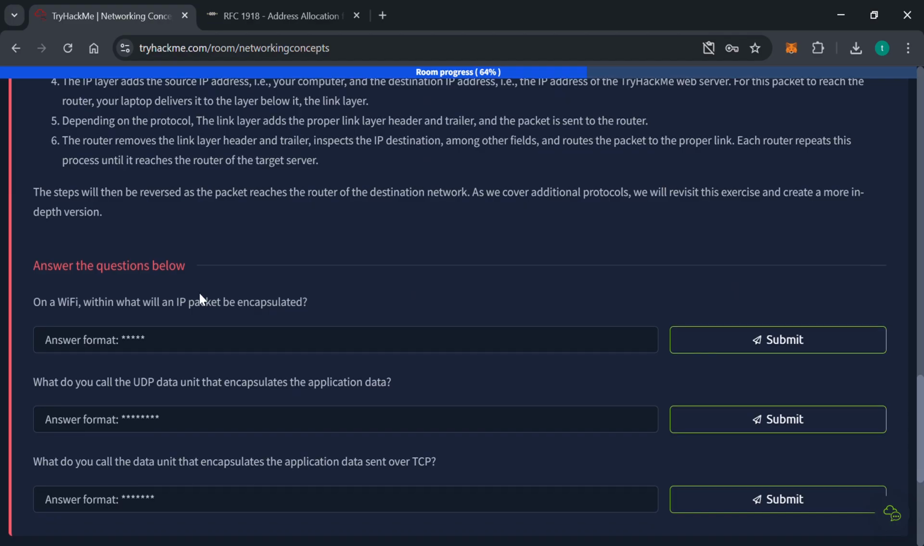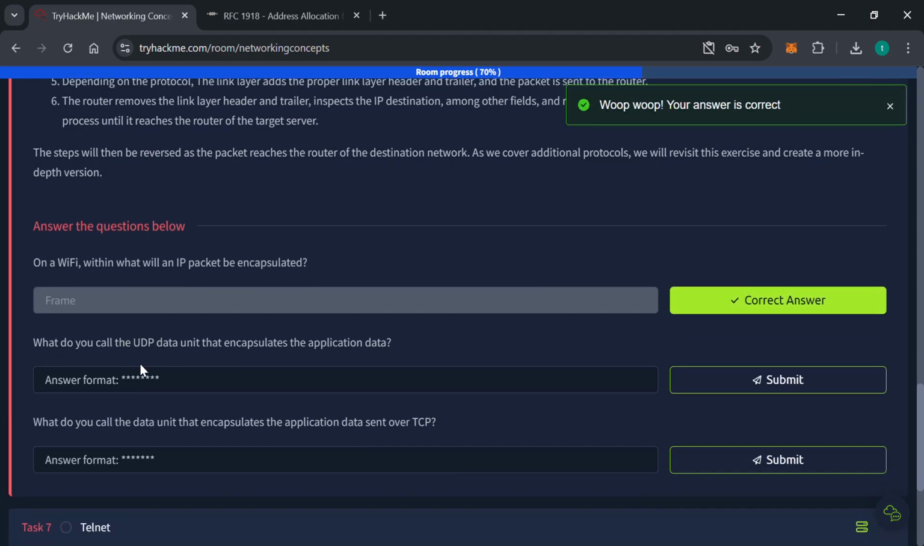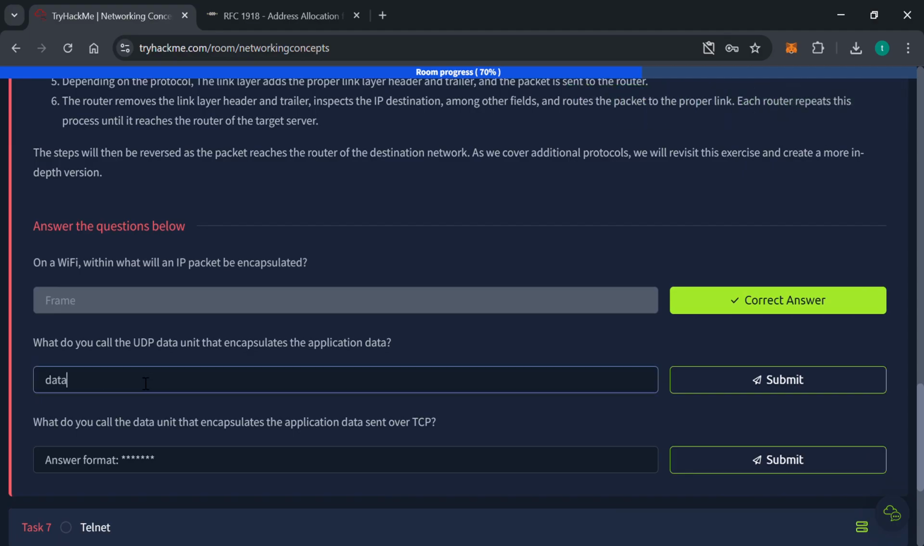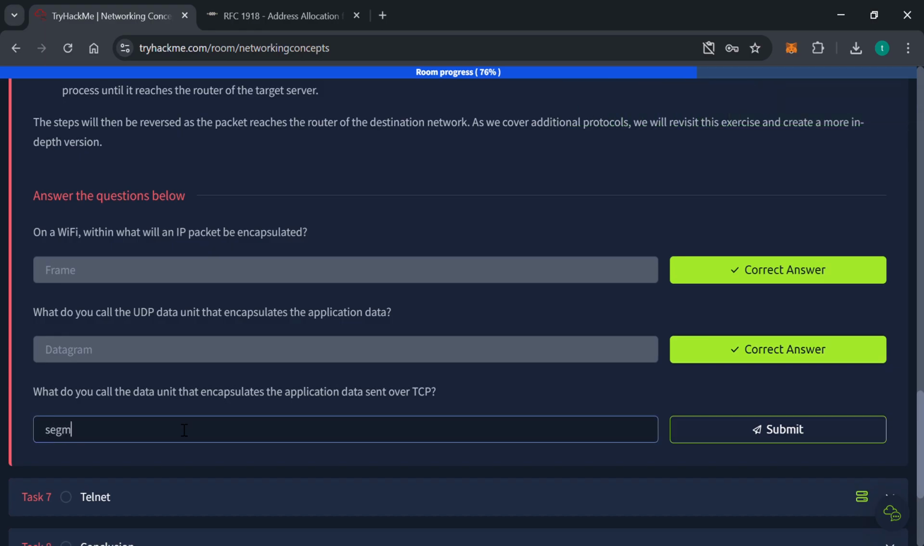On a Wi-Fi, within what will an IP packet be encapsulated? That should be the frame, right? What do you call the UDP data unit that encapsulates the application data? Call it UDP datagram. What do you call the data unit that encapsulates the application data sent over TCP? Called TCP segments.